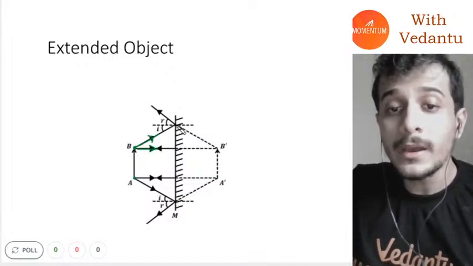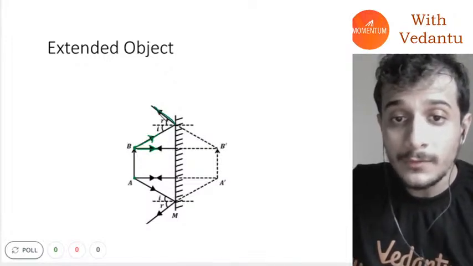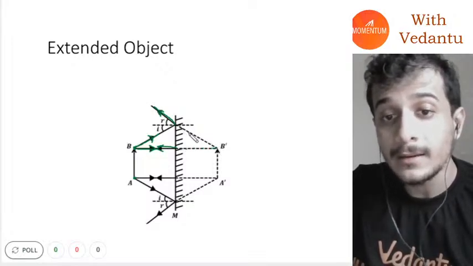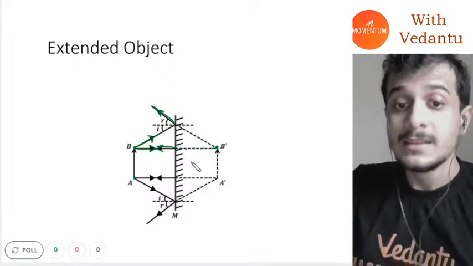I will see where the reflected rays are going. The first reflected ray is going like this, the second reflected ray is going like this. If I extend them back, they will meet at point B. Similarly,